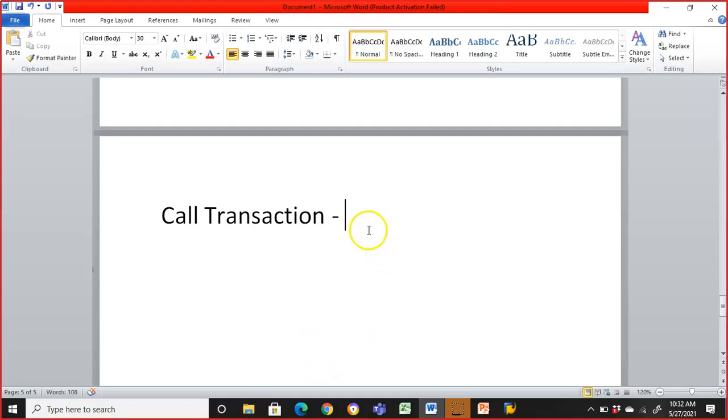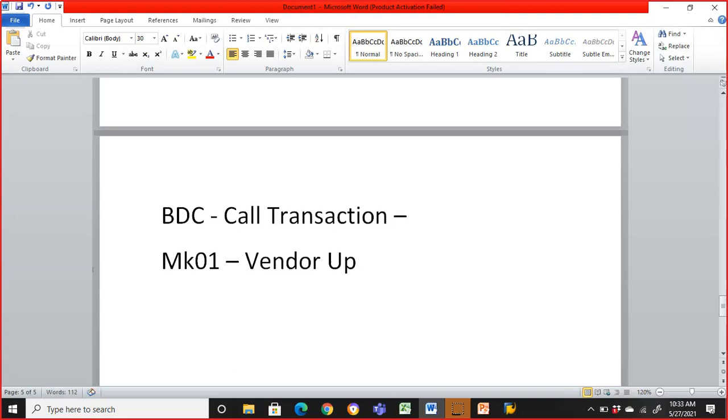Fine. So we'll go ahead with the call transaction method. In BDC we have one method called the call transaction method, and we'll do that now. For this we are picking up MK01, which is easy for us to understand, because our motive right now is to understand the entire steps and get it done, and then we can do it for some complicated transaction codes as well. MK01 is a pretty simple one, guys. So it is a vendor update. It will enable us to update the data from a flat file into the MK01 transaction, and then later we can check this in the LFA1 table. So now let's do that.